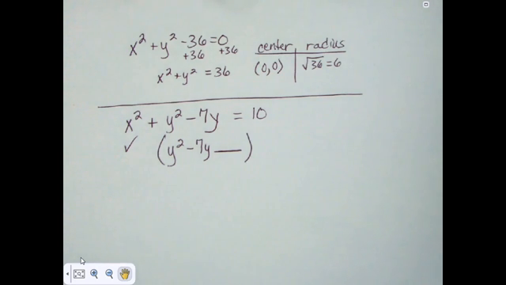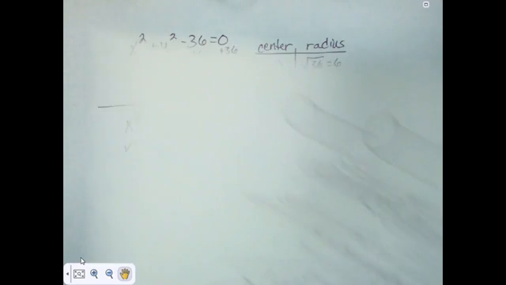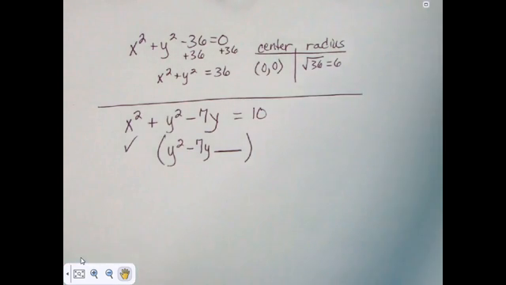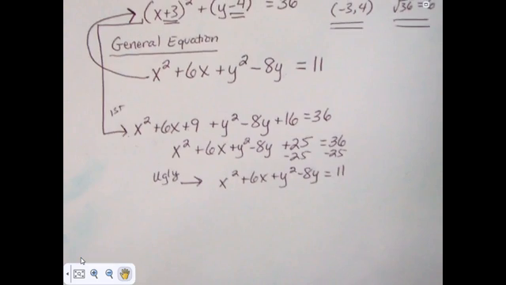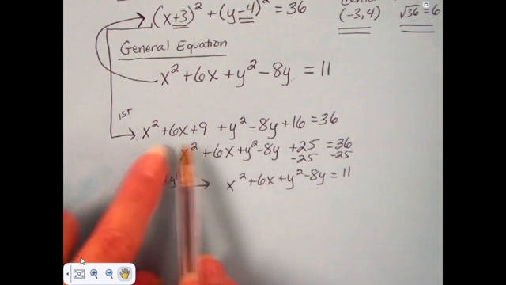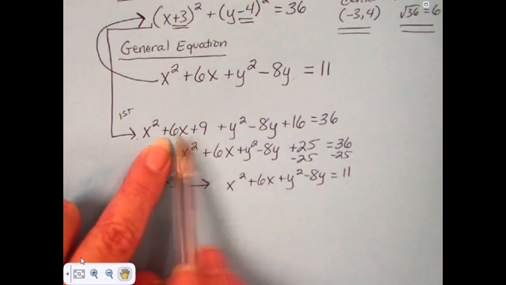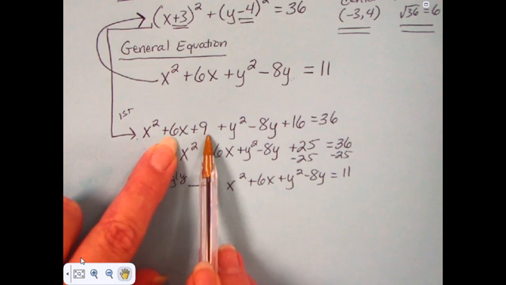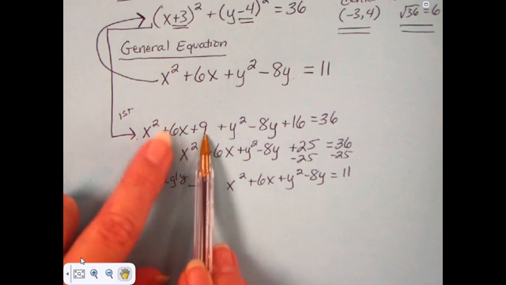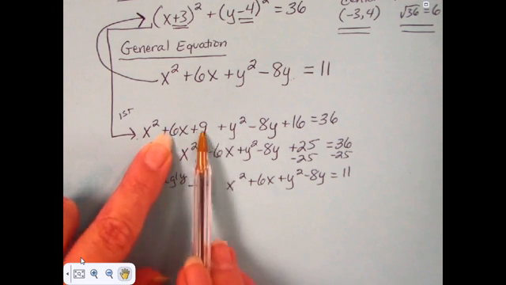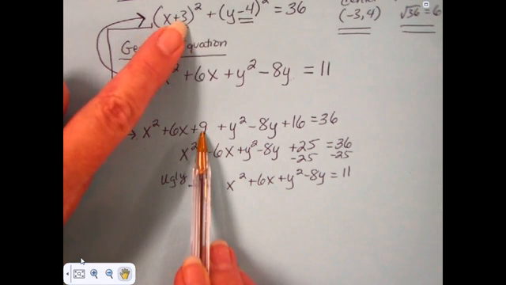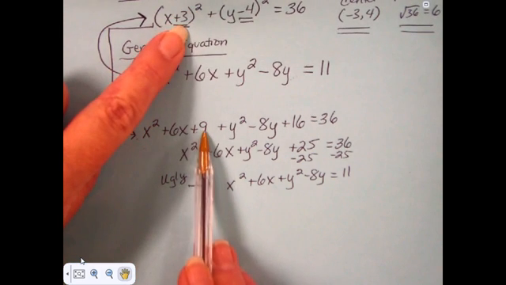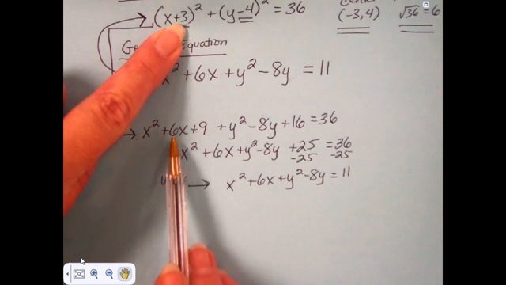And the way that I do that is I have to remember or think about, okay, I'm going to bring this other one back. Here we come. It's coming back. When we had x squared plus 6x plus 9, think about this 9 and this 6. Look at that 3. 3 squared is 9. 2 times 3 is 6.